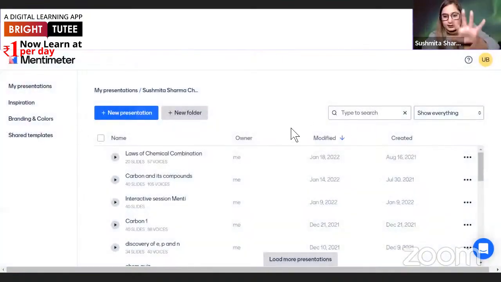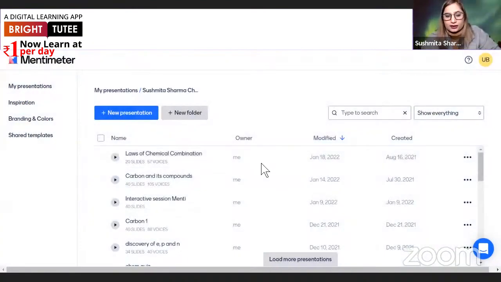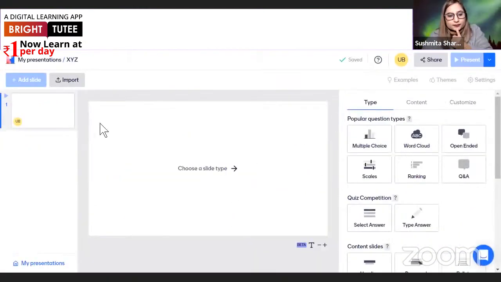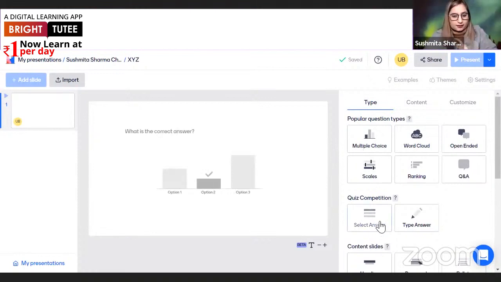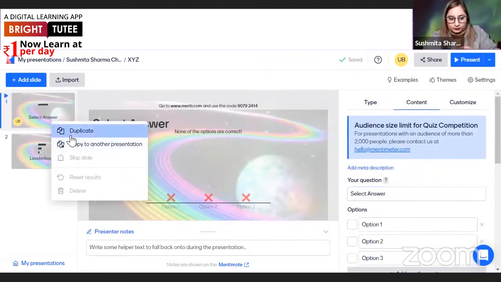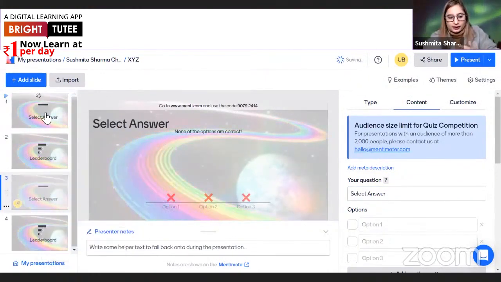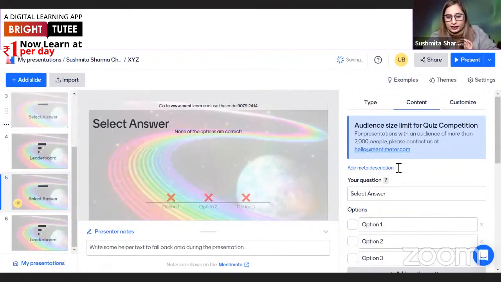So this is the site. This is how it looks like. You click on this new presentation portion, and then you write any name, for example, XYZ, create presentation. So here you choose the slide type. In case you want to give a multiple choice question, you click on select answer. So for example, I want 5 questions. So I keep on duplicating the question and let's just write any question.